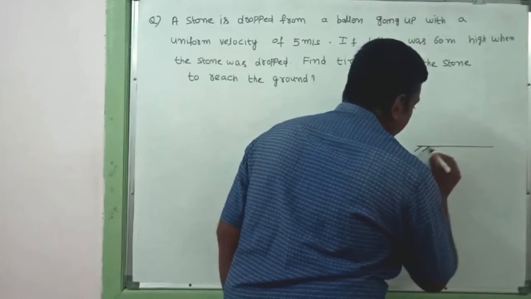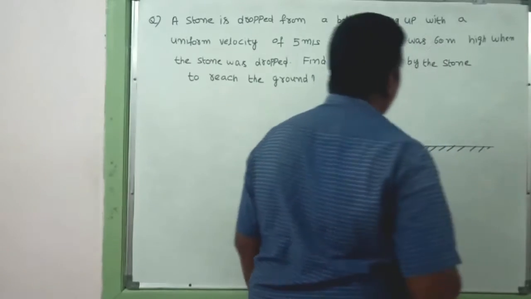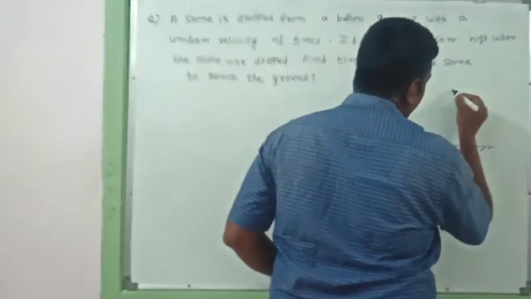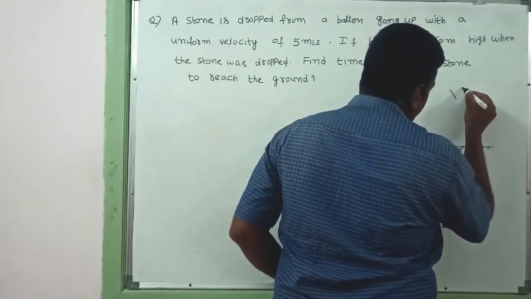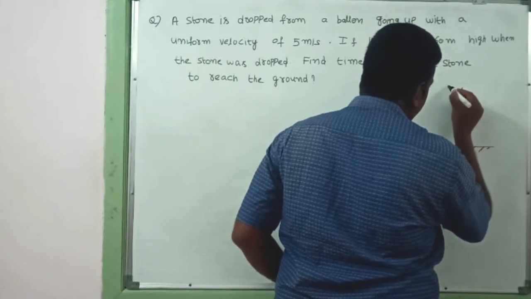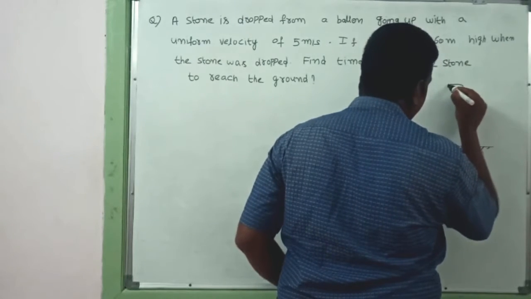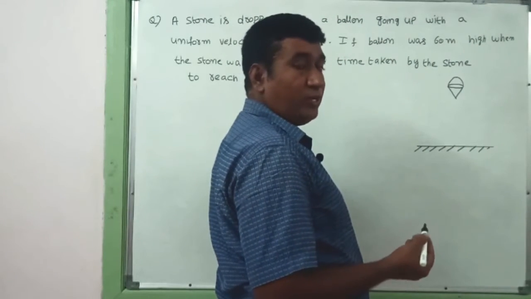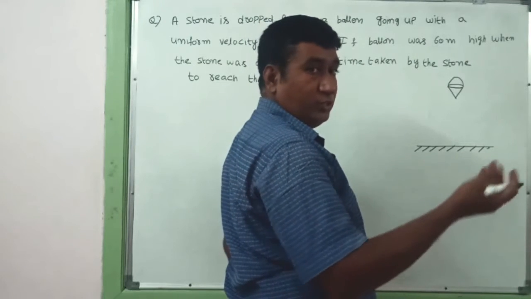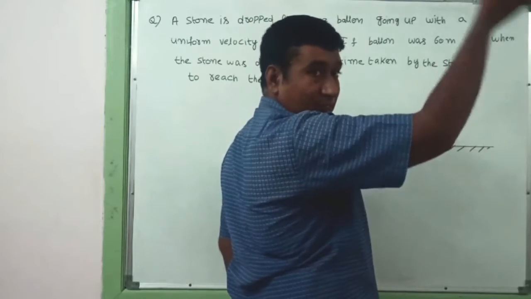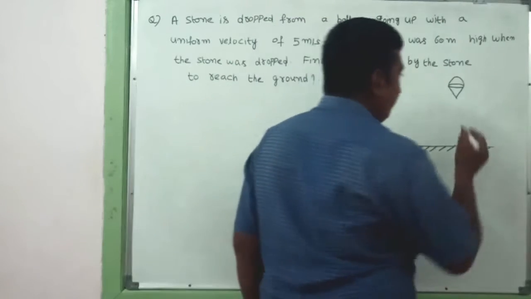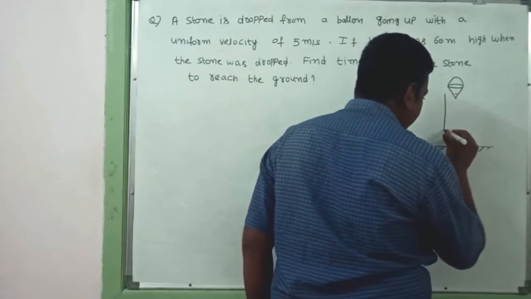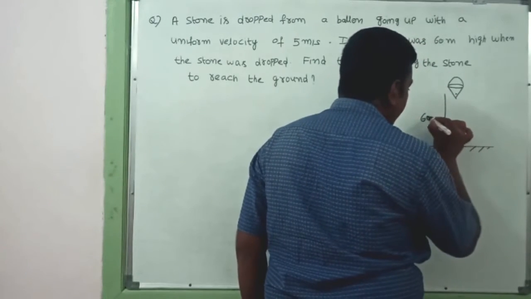So this is the ground, and this balloon was at a certain height, 60 meters above. I am drawing it like this just to help you understand. This is a balloon, which you can take as an example like a parachute, which moves upwards with the help of a gas. Here one person is there, and this height is given as 60 meters.